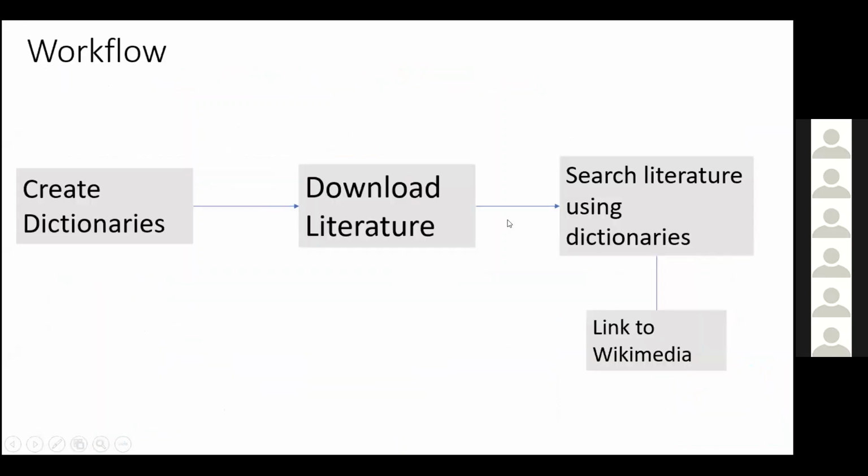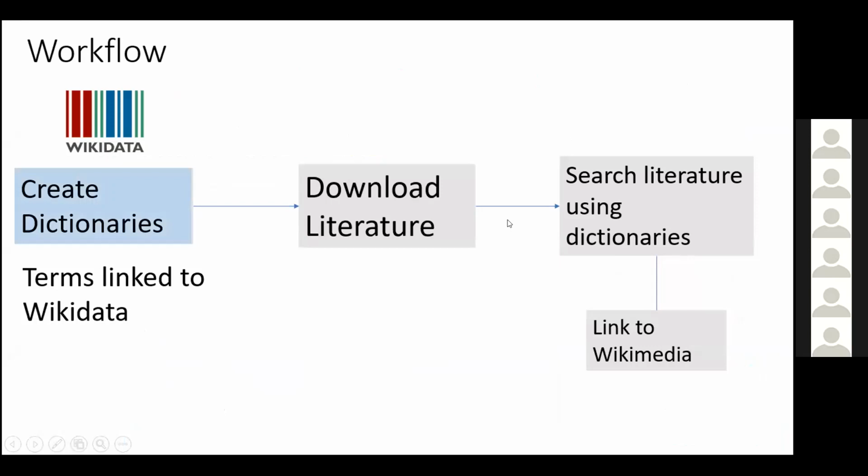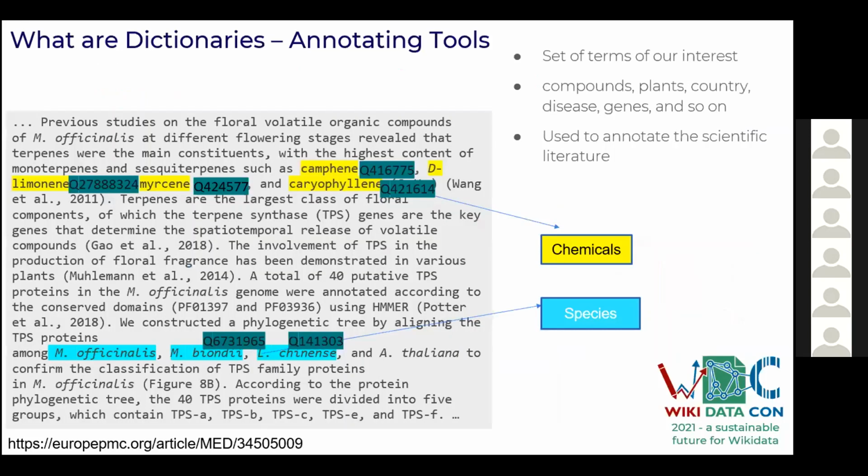So far, we have covered the creation of dictionaries through Wikidata SPARQL, and now I am going to tell you how we create dictionaries by scoping the scientific literature. So, what is a dictionary can be the question. Dictionaries are sets of terms of our interest which contain the names of chemical compounds, plants, countries, diseases, and so on. They are used to annotate the scientific literature. I have particularly created the dictionary on the TPS gene of the mentha crop.